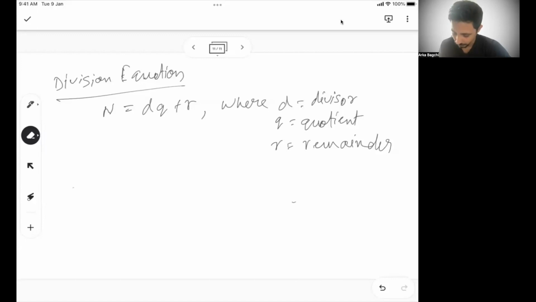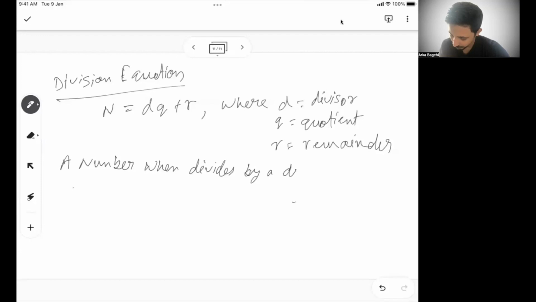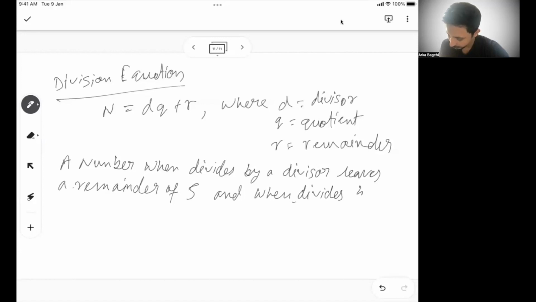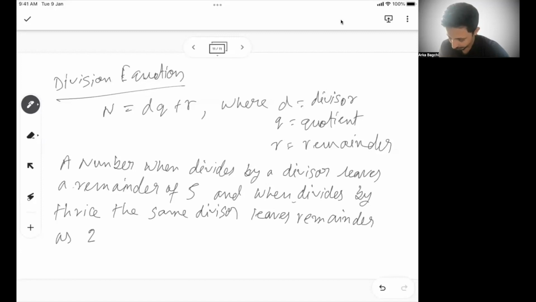So a number, when divided by a divisor, leaves a remainder of 5, and when divided by thrice the same divisor, leaves a remainder of 25.